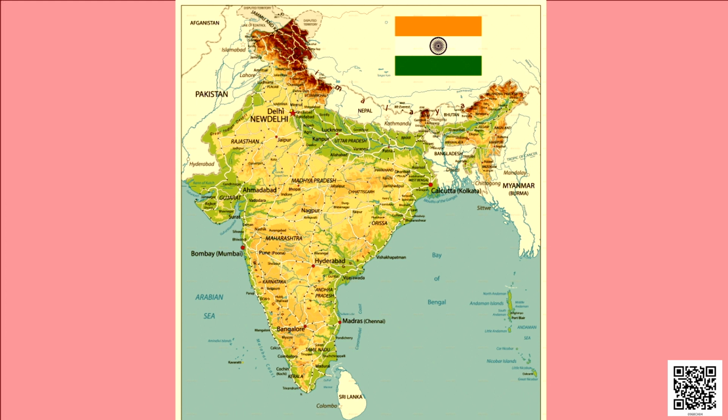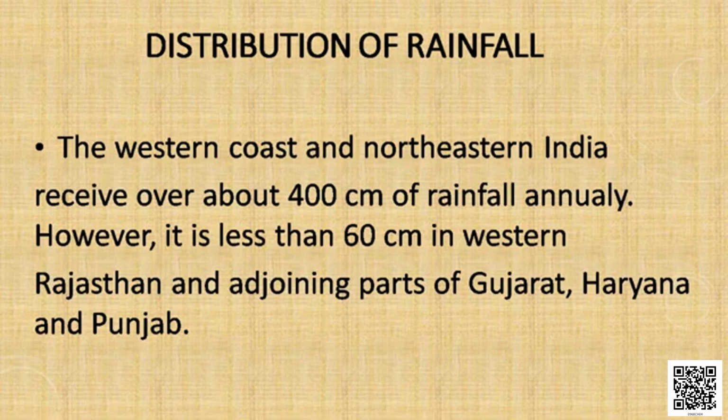The areas that receive heavy rainfall in India are the west and the eastern coast of India, the Himalayan region and the northeastern region of India. Those areas receive around 400 centimeters annually, whereas places like western Rajasthan, Gujarat, Haryana and Punjab all receive less than 60 centimeters of rainfall annually, whereas the rest of India receives moderate rainfall.